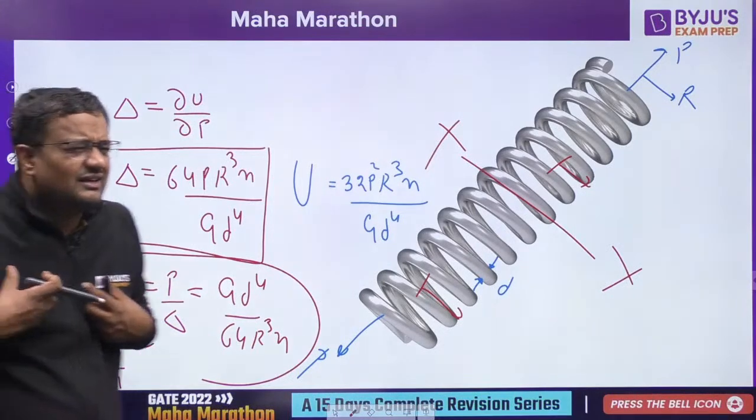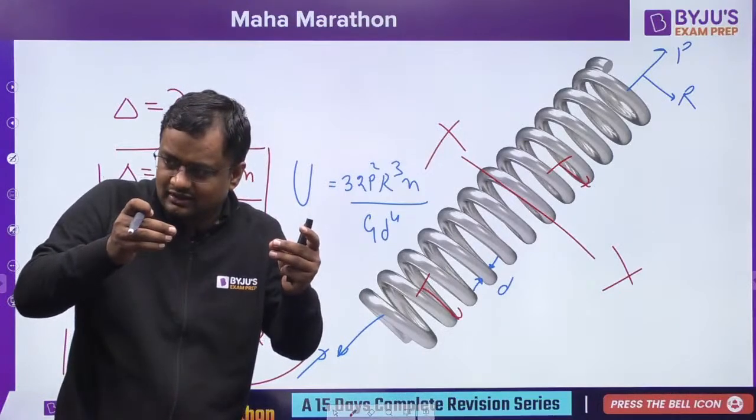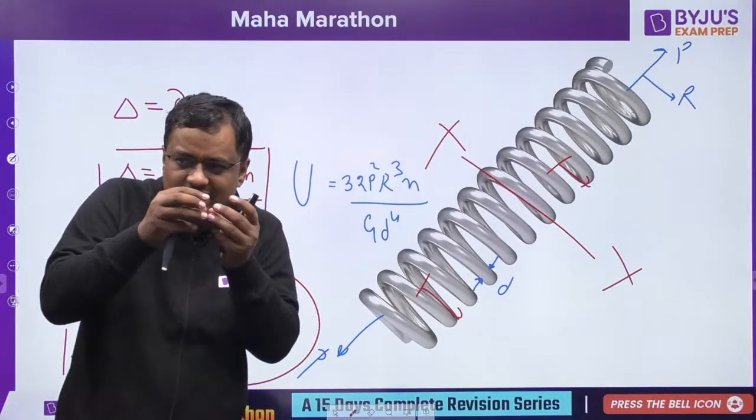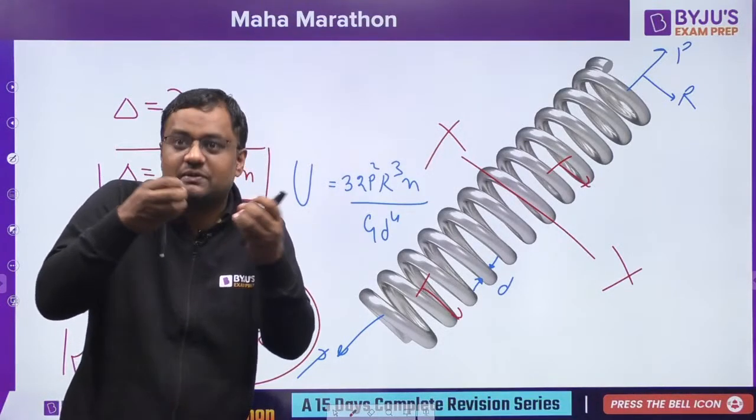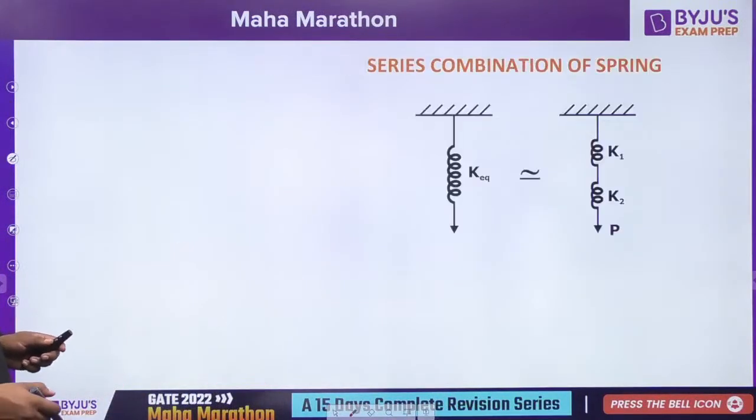And guys, just feel, a long spring, same spring long, you can elongate it easily. But same spring, if it is half, it is difficult to elongate. Stiffness will be more, with number of turns less. Okay. So this all we have done.